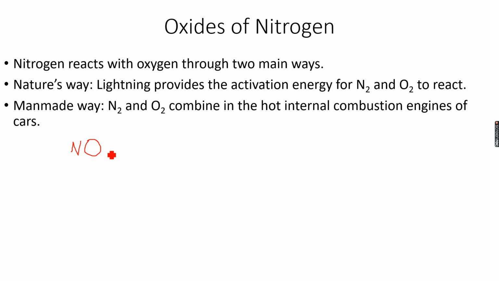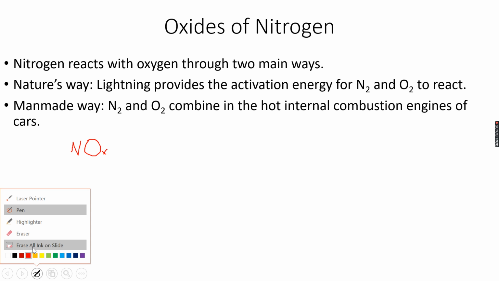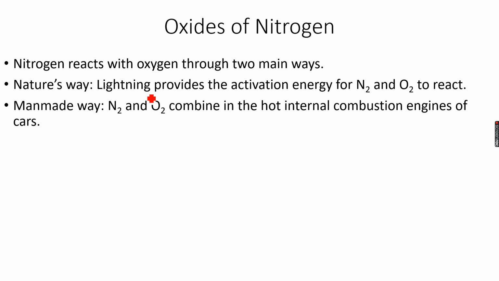NOx. Now we call these NOx because X can be 1, X can be 2. So like nitrogen monoxide, nitrogen dioxide. So there are several oxides of nitrogen, and therefore you don't need to worry about anything. You just need to know that oxides of nitrogen, and that's it. So you don't have to write nitrogen monoxide or dioxide, you just need to write oxides of nitrogen. So this is one way of forming oxides of nitrogen.